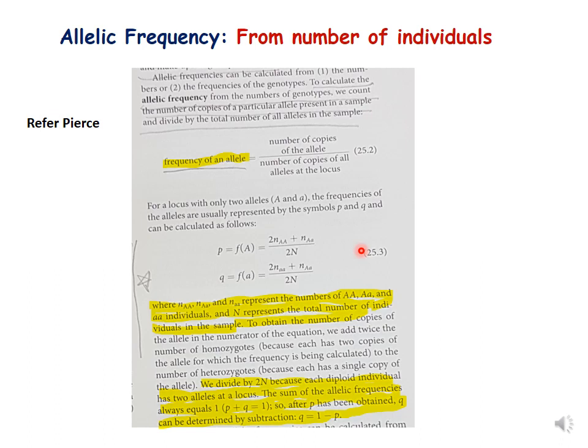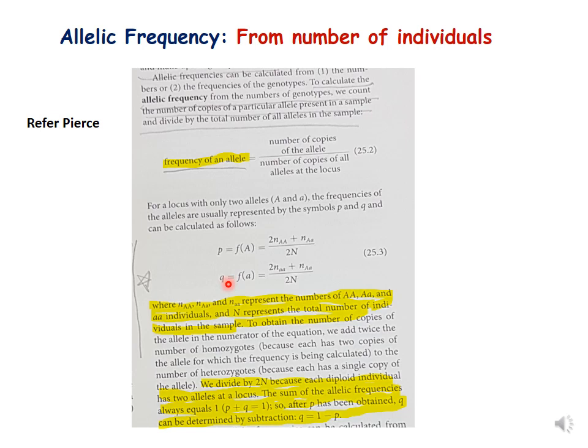So 2n for homozygous dominant means 2 into n, 2 alleles of homozygous nature, plus n representing 1 dominant allele and 1 recessive allele.